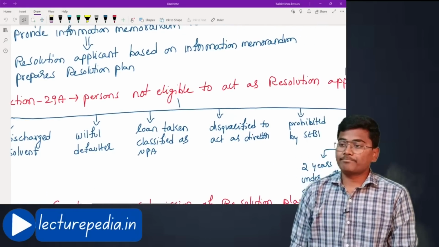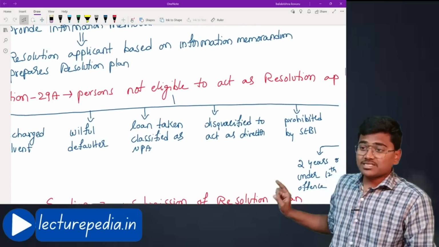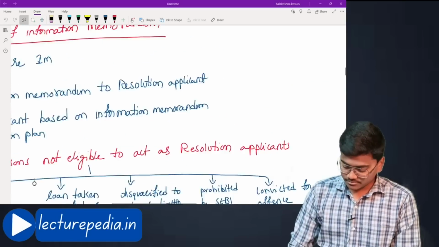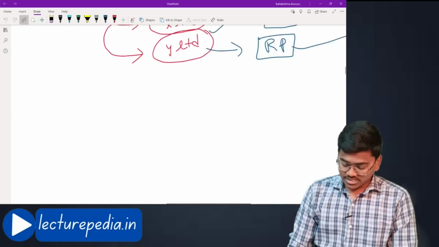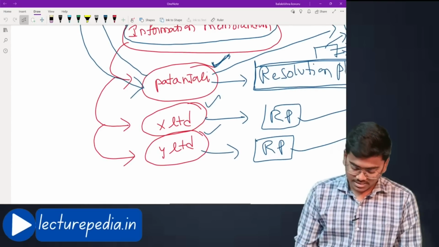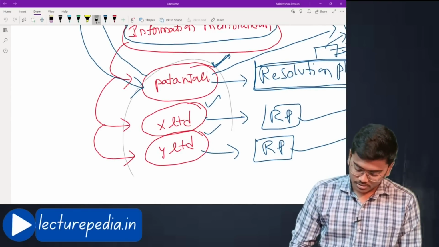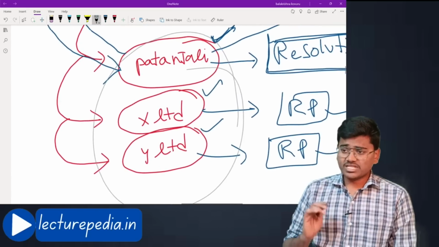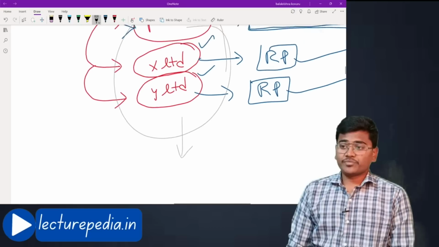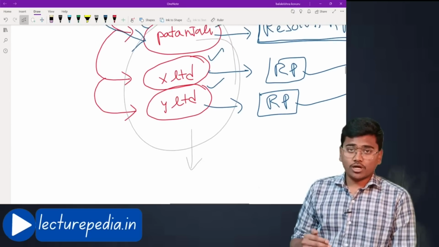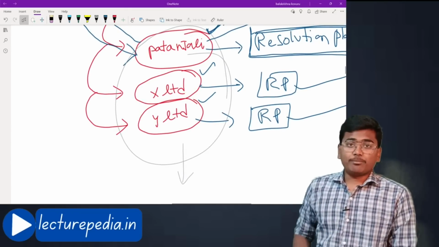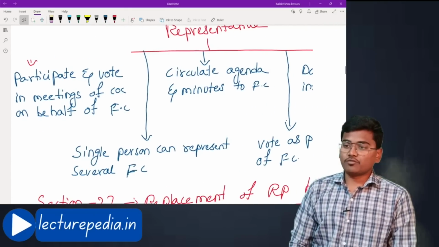Next, section number 29A, persons not eligible to act as resolution applicants. That means, see, for the purpose of submitting resolution plans, there will be various resolution applicants. Various resolution applicants will come forward like this to submit the resolution plan. Now they should have some eligibilities. Okay, if they don't possess these eligibilities, or they possess any of the disqualifications, they cannot act as resolution applicants. Let us see what are the eligibilities of those resolution applicants.